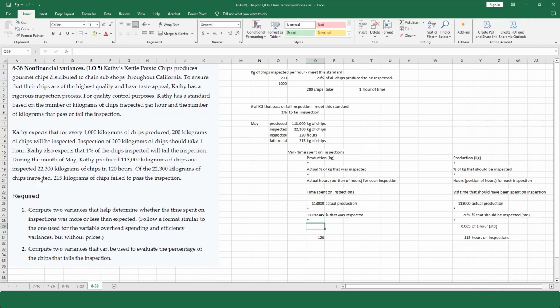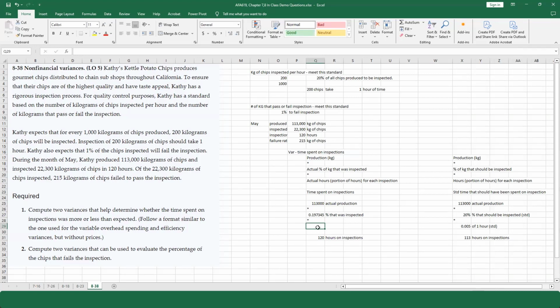Now I've got to multiply that by the actual portion of the hour that was actually spent on inspection. So I happen to know that they spent 120 hours. I can work back. This is the answer, right? This is the number of hours on inspections.